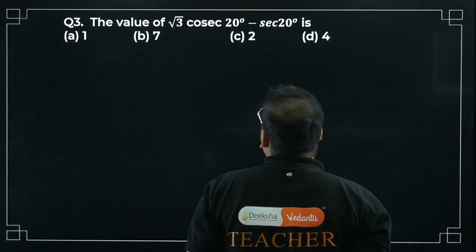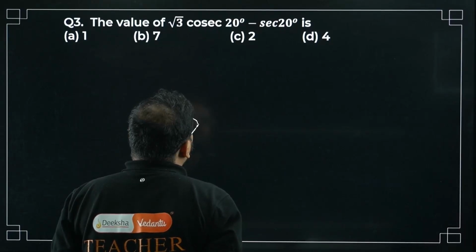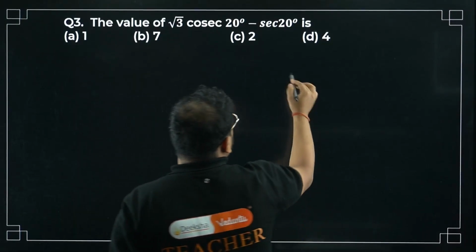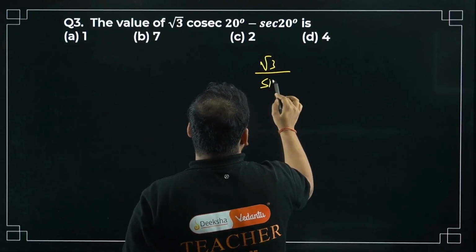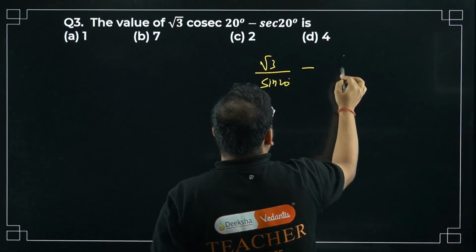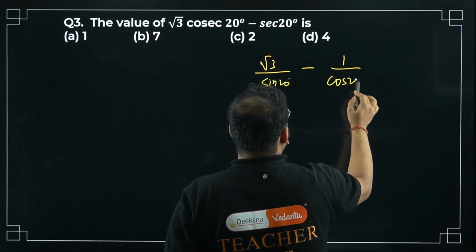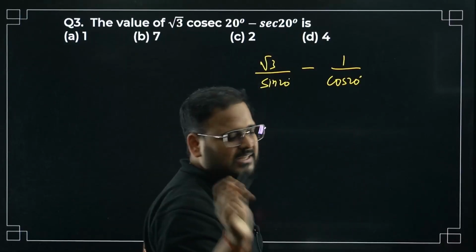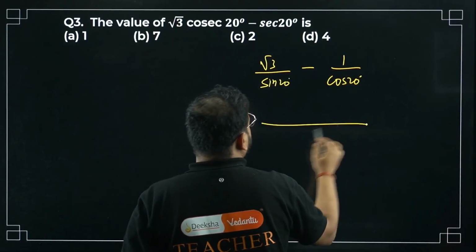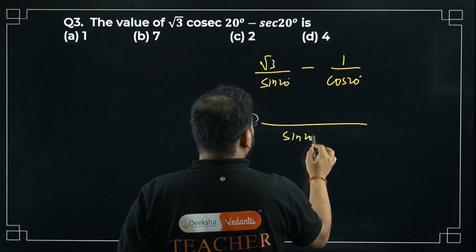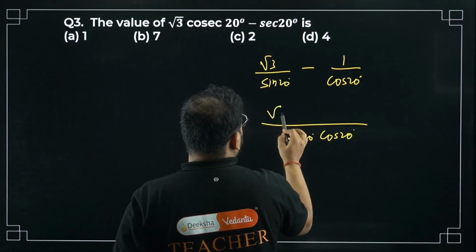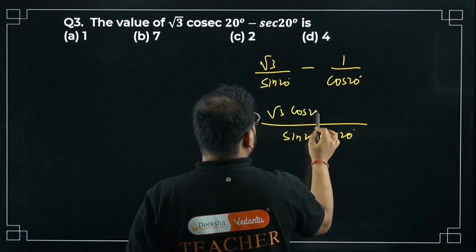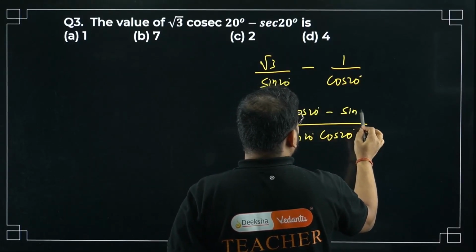Let's solve it. So root 3 is cosec 20, and let's convert it into sin and cos. Root 3 by sin 20 degrees minus 1 by cos 20 degrees. Why? Because formulas are there for sin and cos. That's why. Take LCM now. Sin 20 into cos 20. I get here root 3 cos 20 minus sin 20.